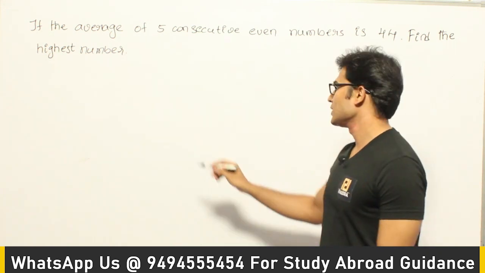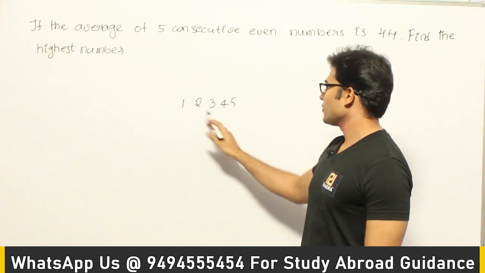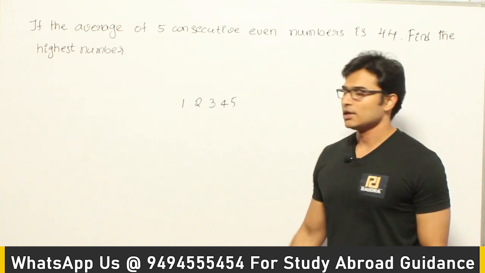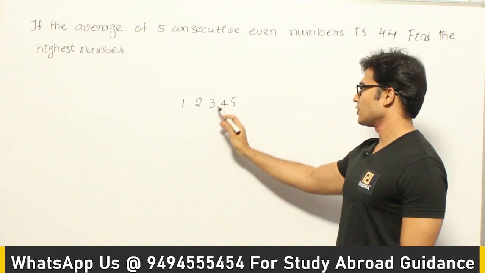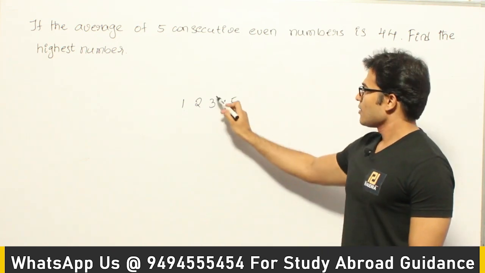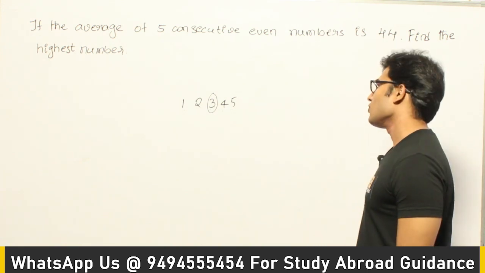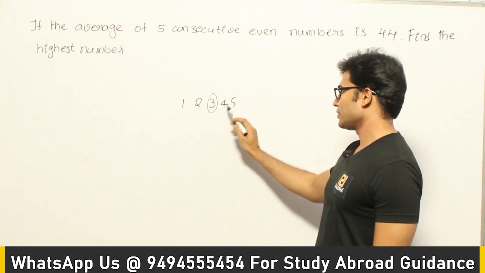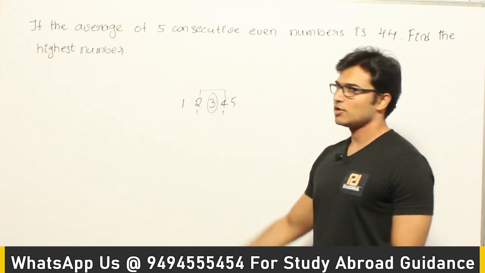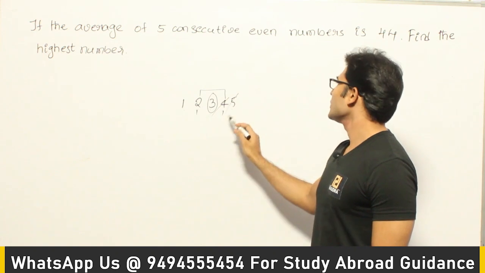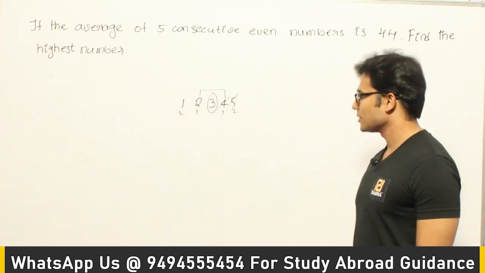What I mean to say is, let us say 1, 2, 3, 4, 5 is there, and I want to find the average of it. Since all these numbers are in AP, arithmetic progression, with a difference of 1, the middle value is the average of it, right? Why should that be so? You can clearly see it. This one and this one, if we decrement 1 from it and add 1 to it, it is going to be 3. If we decrement 2 from it and add 2 to it, it is going to be 3. Got it? So that is how you are going to get it.